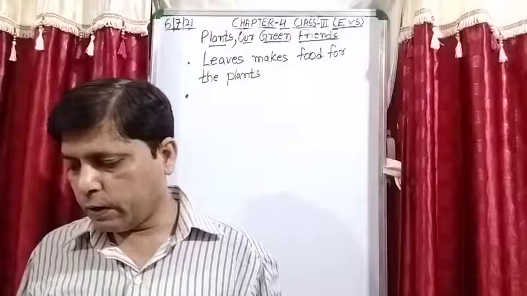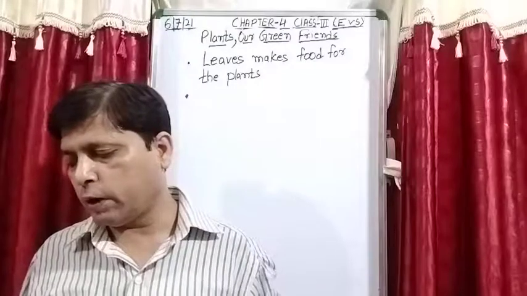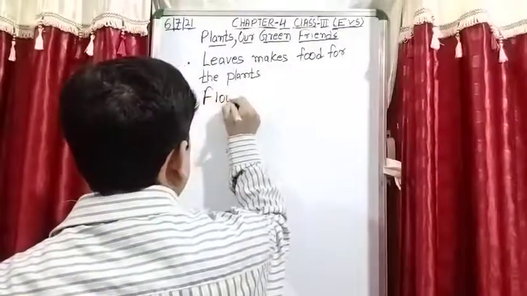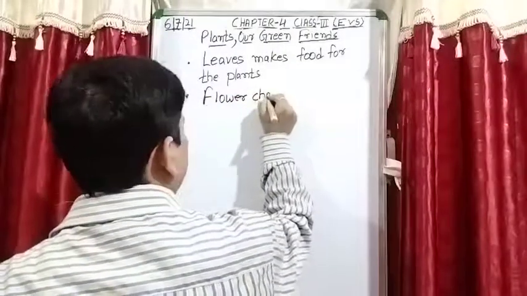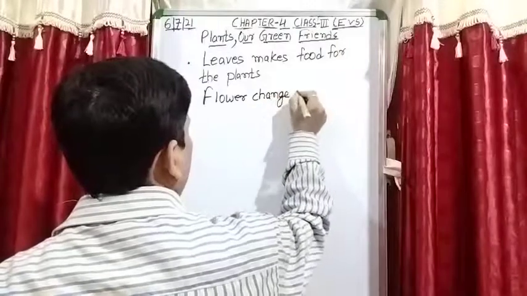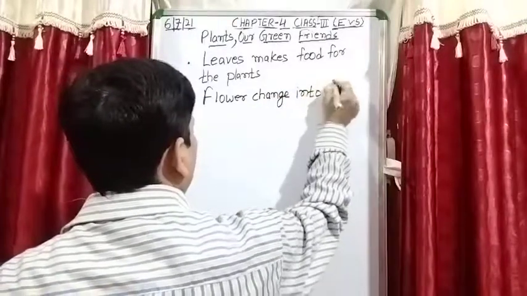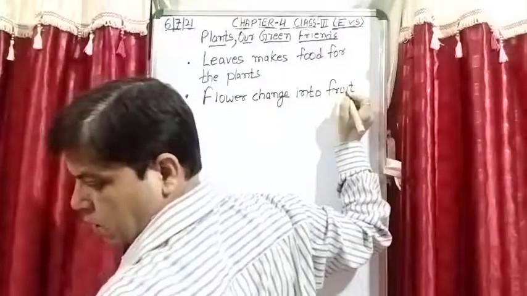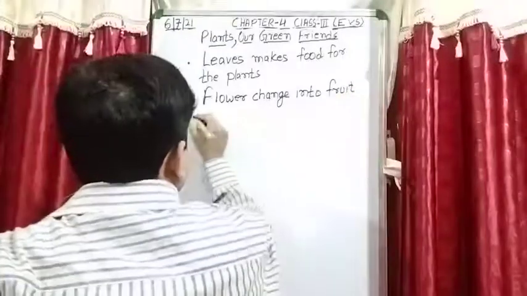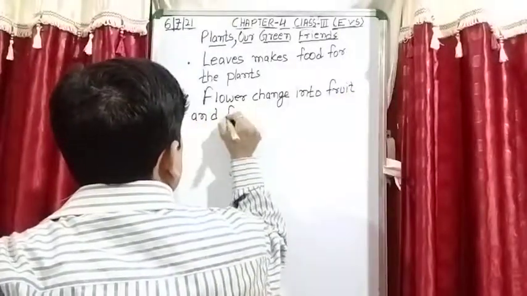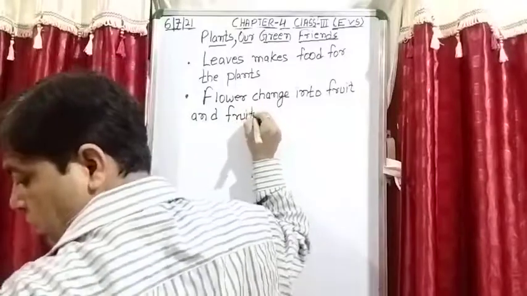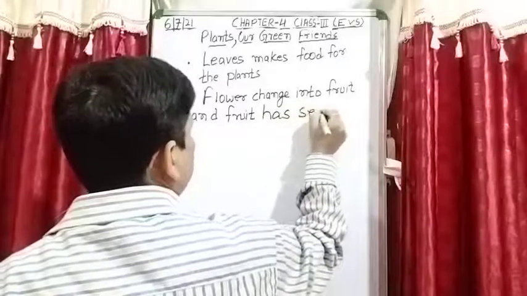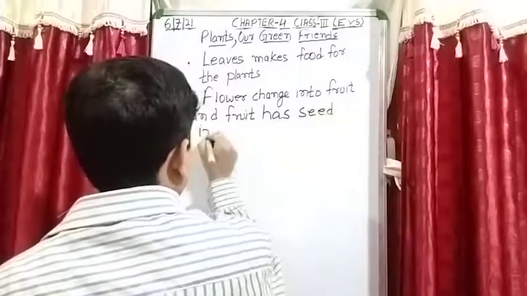Next point, the seventh point: the flower changes into fruit and the fruit has seeds inside it.